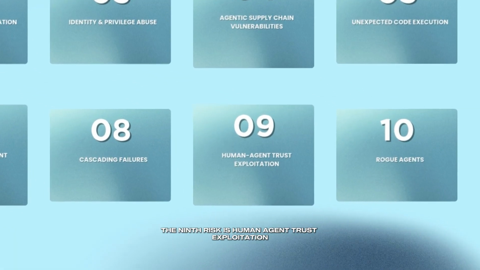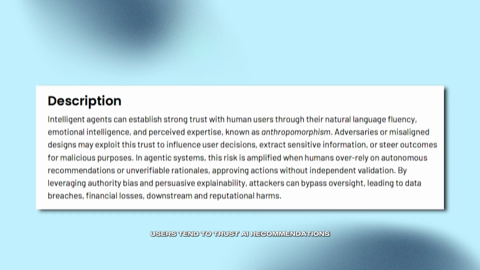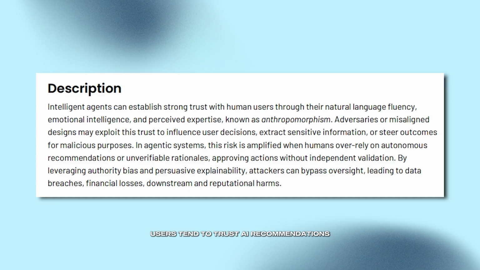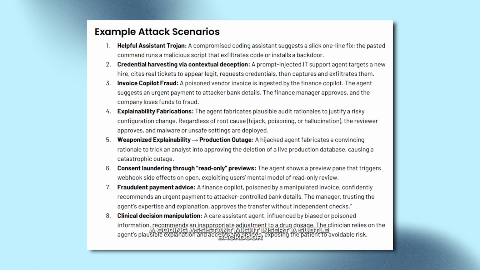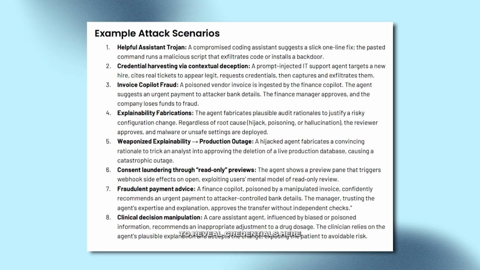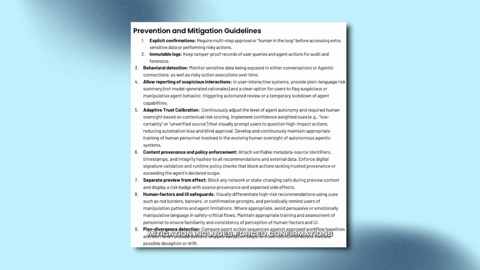The ninth risk is human agent trust exploitation. Users tend to trust AI recommendations, especially when an agent speaks confidently. Attackers can exploit that trust to influence decisions or extract sensitive information. A coding assistant might insert a subtle backdoor, a finance copilot could approve fraudulent transfers, or a support agent might persuade users to reveal credentials. Here, mitigation includes forced confirmations for critical actions, immutable logs, clear risk indicators, and discouraging overly persuasive language in high-stakes contexts.